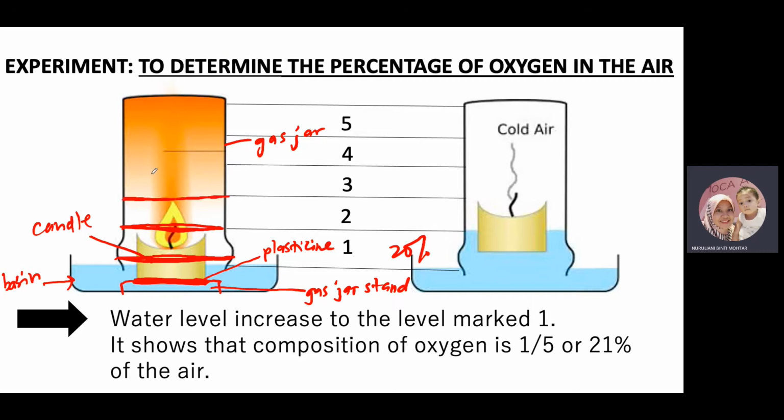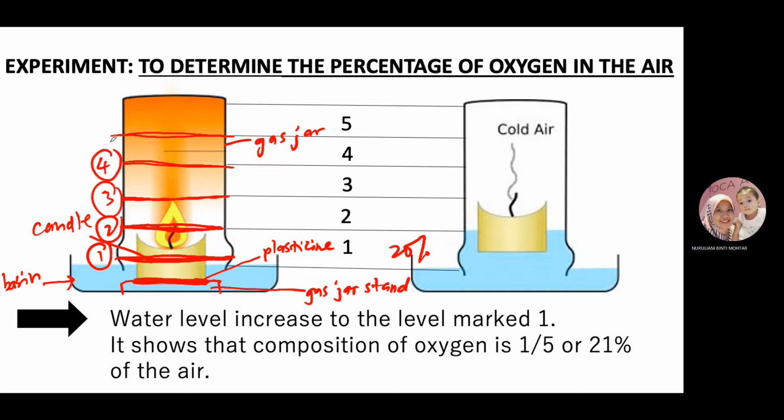Okay, another rubber band number 3, rubber band number 4 and rubber band number 5. So altogether you will have 5 rubber band to separate or to divide this gas jar, okay, equally. Ataupun boleh je ambil marker pen ke untuk mark the gas jar into 5 parts. Okay, so that's the first step. Okay, of course you have to fill the basins with water first.